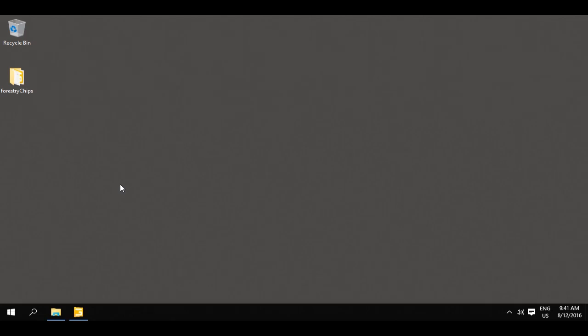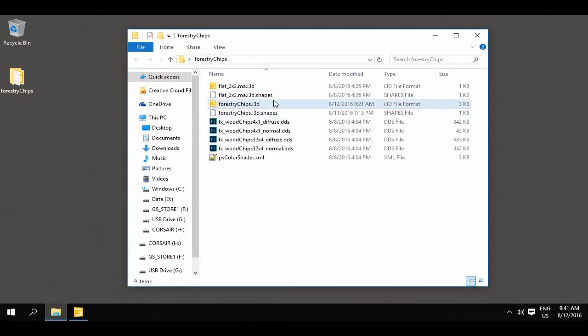Before we can get started, we need to download sample files. As always, they are available via the file link beneath the video player. Once the download has finished, we'll copy the archive to our desktop and extract it. Now let's open the file Forestry Chips i3D to get an idea of what's involved.